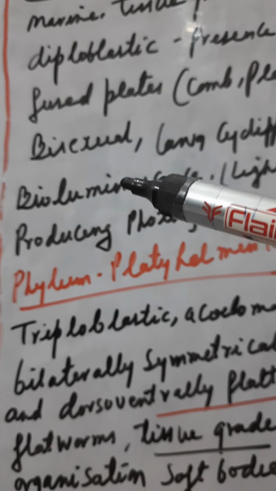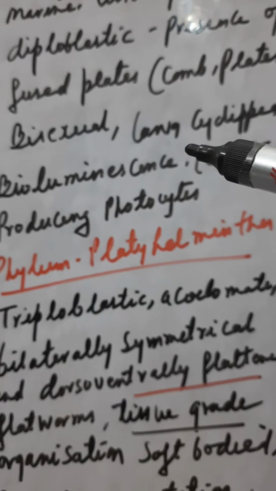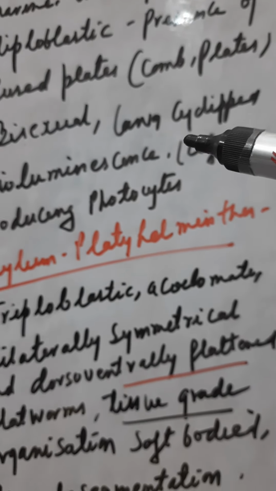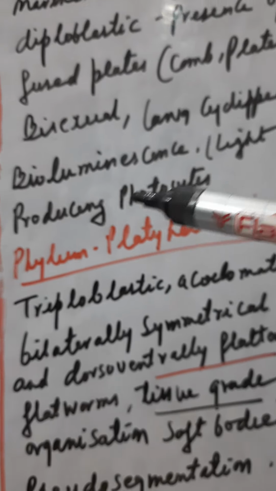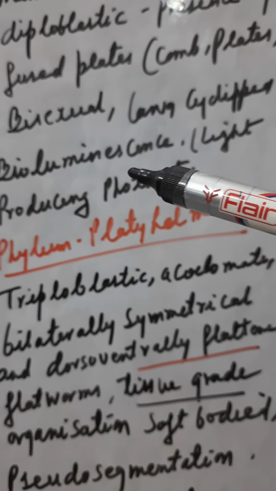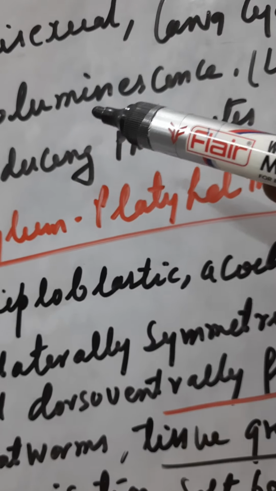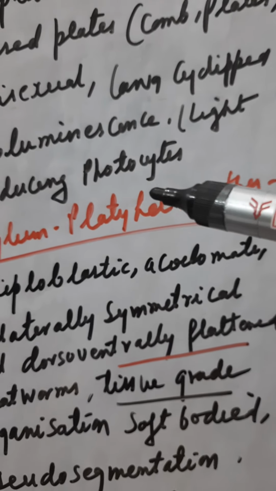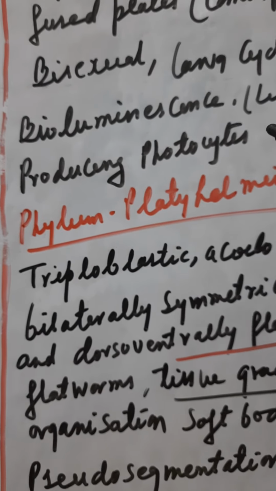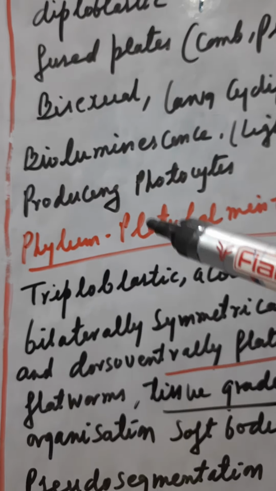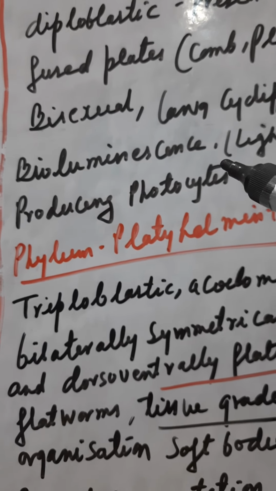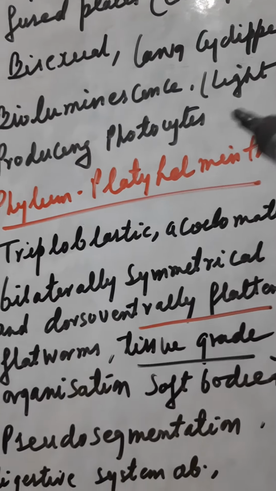Bisexual, then they have got the larva which is called cydippid. Then they have got the property of bioluminescence. Light producing photocytes are present, so that is why they glow. That is why they have the property of bioluminescence.